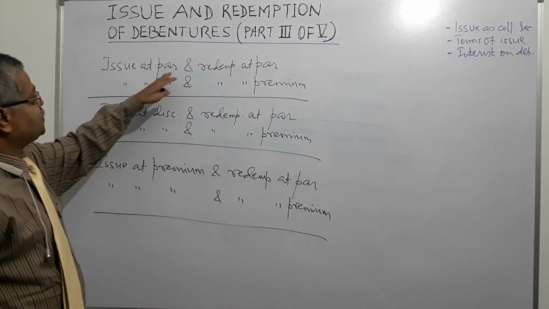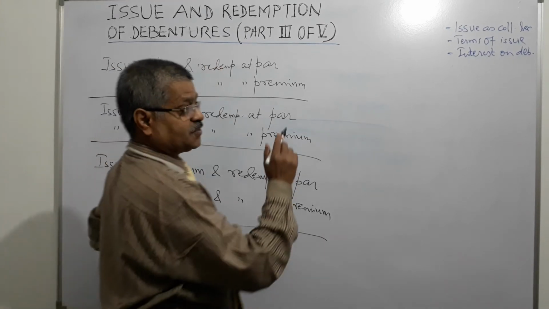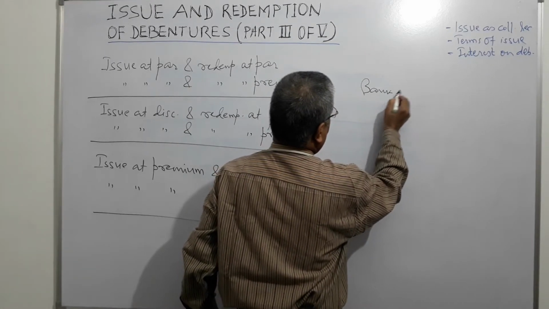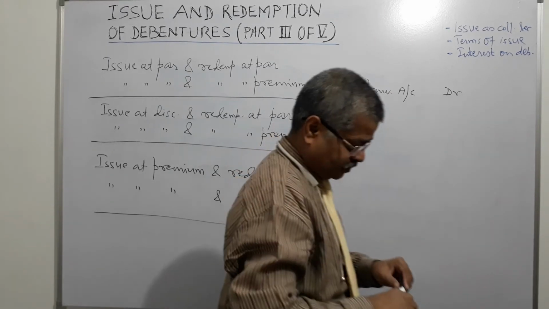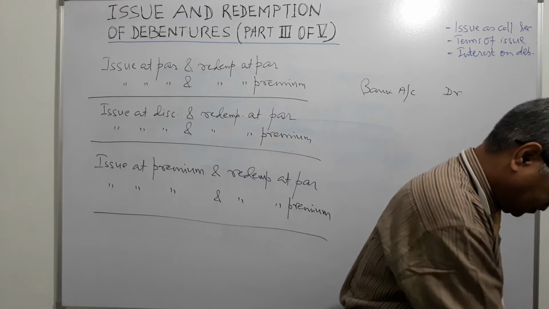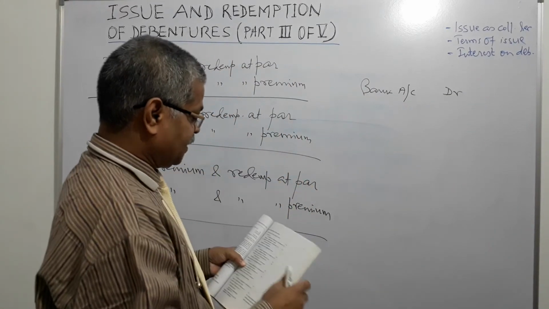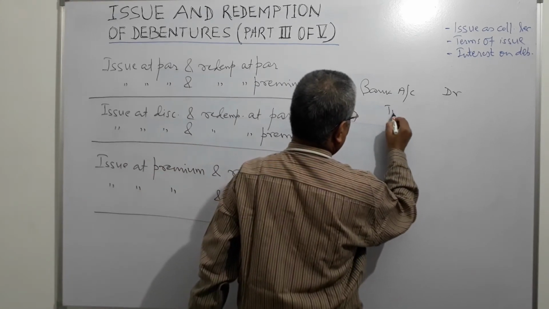In case of issue at par and redemption at par, first one, it's very simple. Bank account debit and debenture application and allotment account credit.